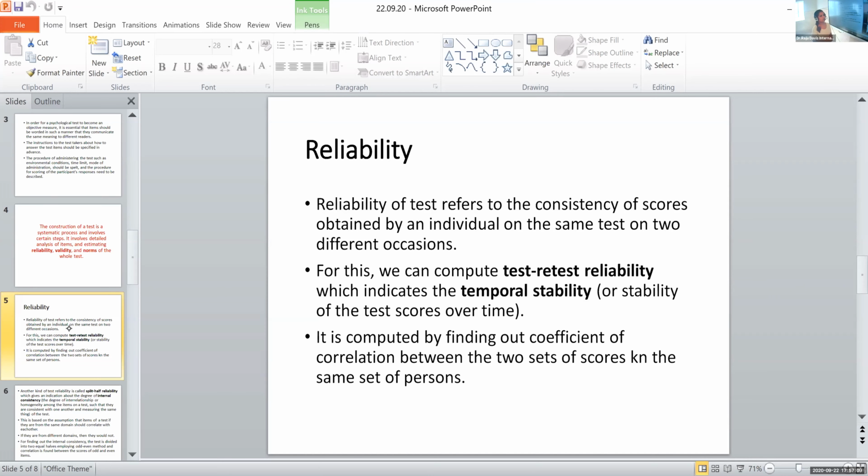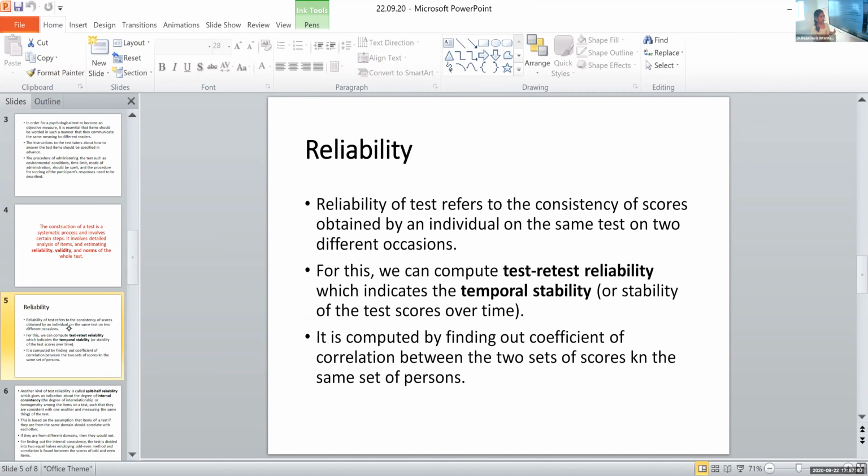Suppose we take 15 or suppose 30 participants in a study, and we are testing them today. We are giving a particular psychological test that we are trying to construct. So we have written down the items, we have developed the test, let it be in the questionnaire form, and I am handing over this particular test to the 30 participants today.